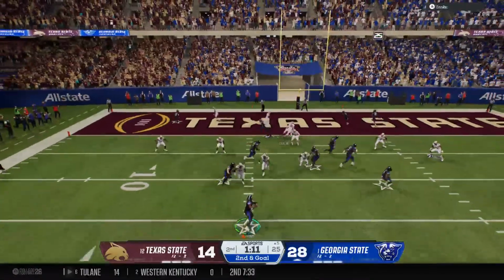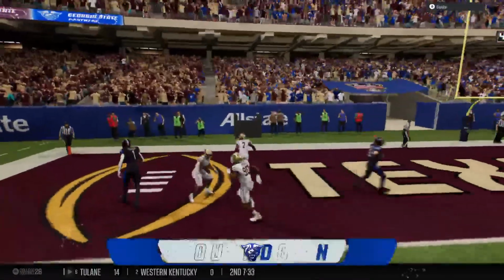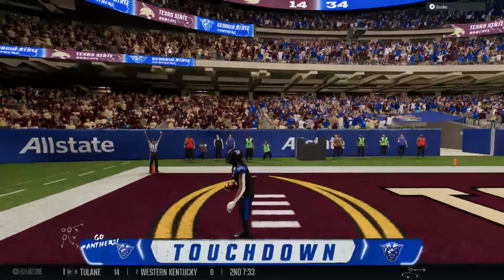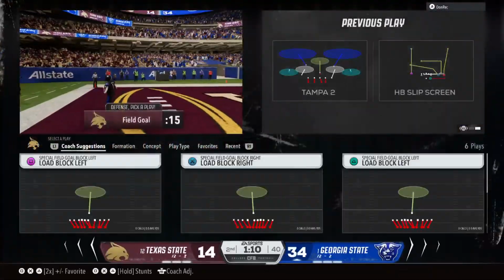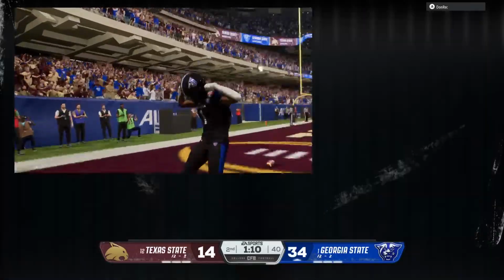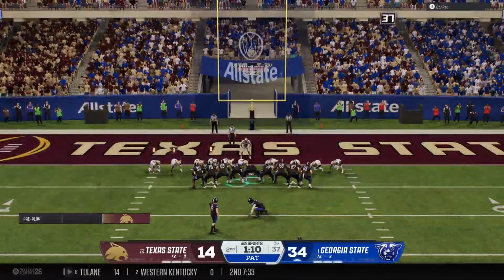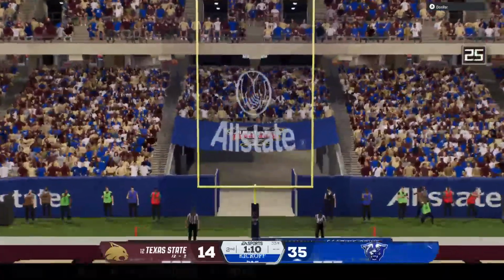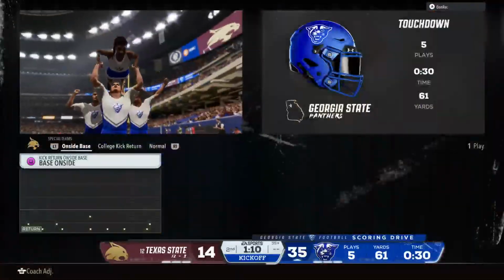Back to throw again. Looking to the end zone. He makes the catch. Touchdown, Georgia State. Well, this guy has a knack for the end zone, doesn't he? That's 2 touchdowns for this guy today, and I don't know if he's done yet. And the kick is up and good. They tack on a point to their lead.